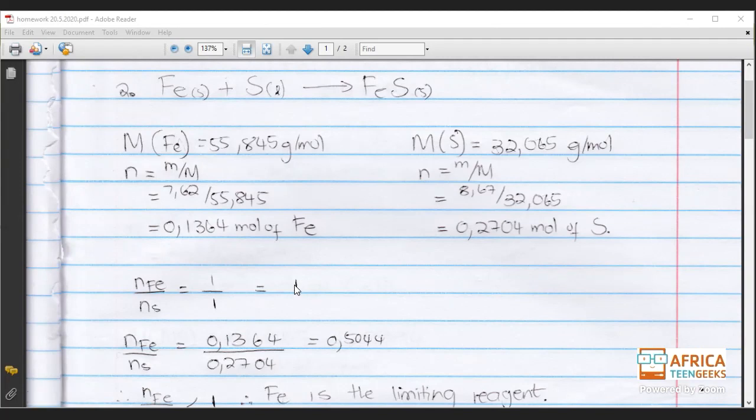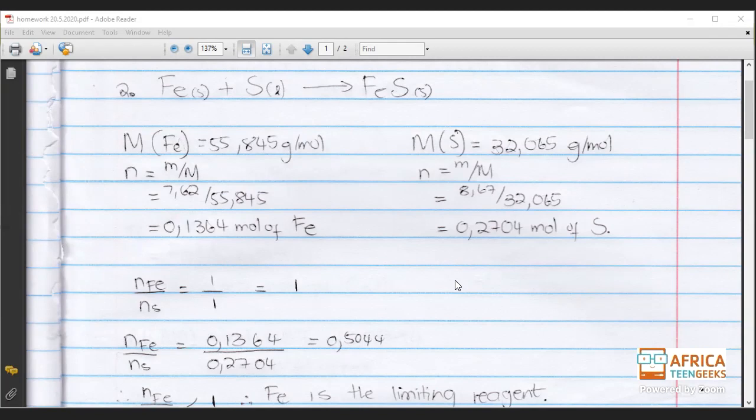If this is our baseline here, if the NFe divided by NS is less than 1, then our limiting reagent will be Fe. But if the NFe divided by NS gives you a number that's greater than this number here, then our limiting reagent will be the S. I hope that you guys are together with me. Okay, can I continue? If you're still confused, drop a chat again and I'll explain wherever you're having problems.